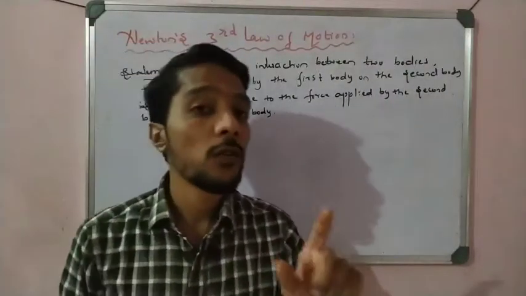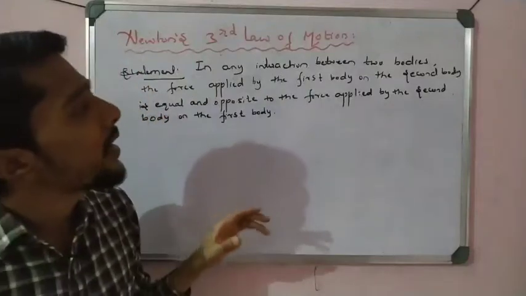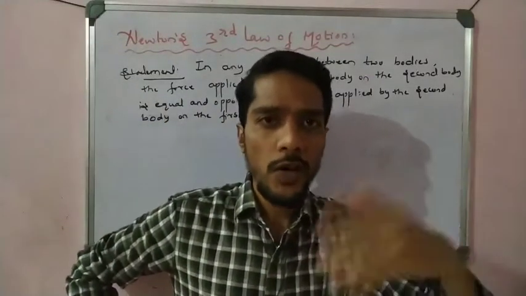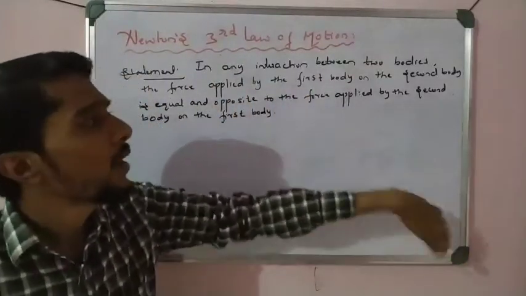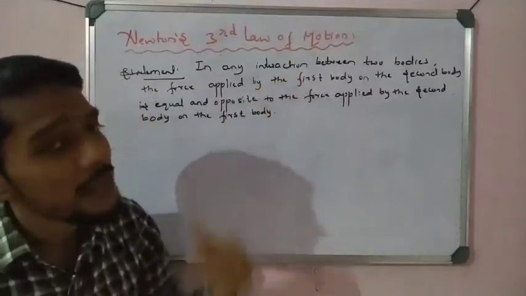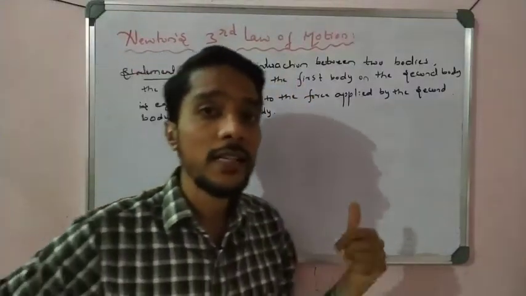That is the exact statement of Newton's third law. If you read that, you get confused here. What is one body, other body, one body on other body, second body on first body? What does this mean? Let's see, it is simple. Take examples and learn. That is very simple, right?